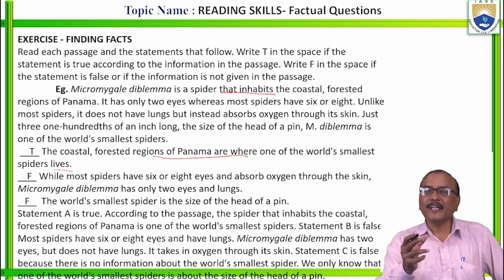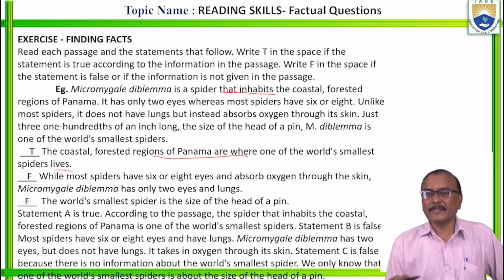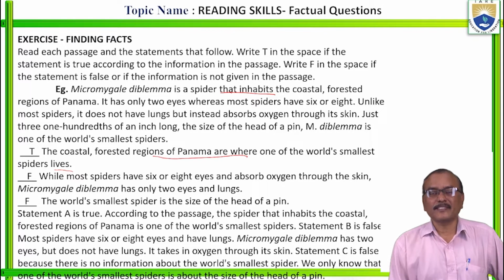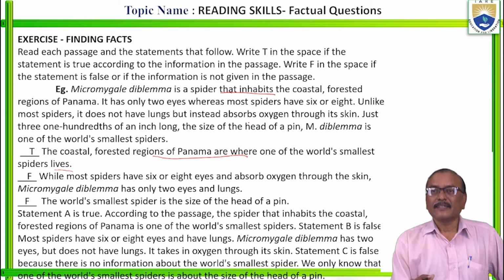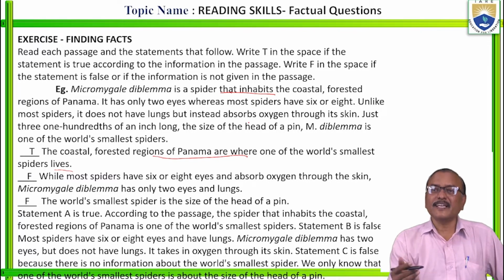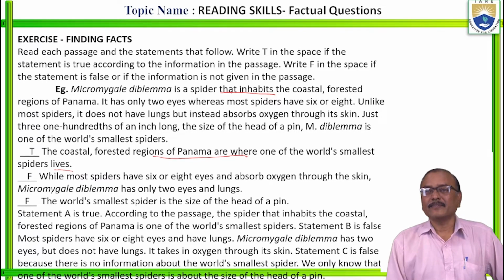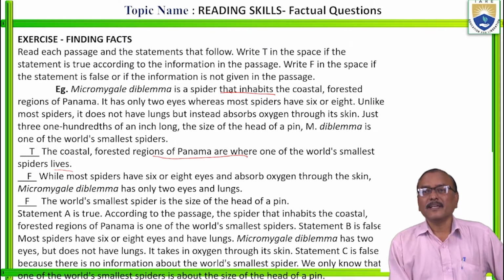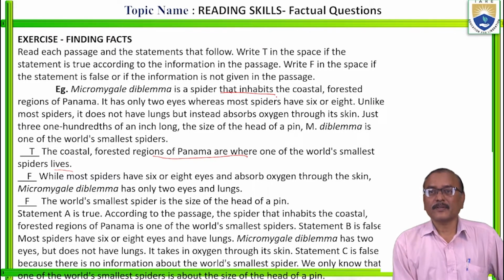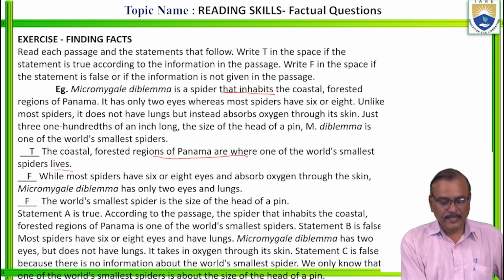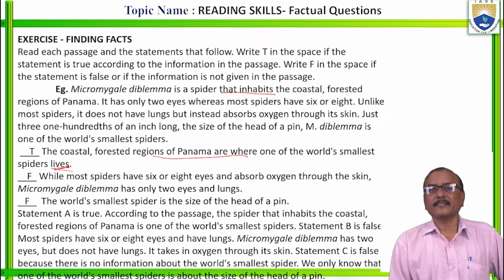So here the word is changed. A synonym is used here. It inhabits which area? It inhabits the coastal forested regions of Panama. There is only some change in the wording, but the meaning is the same. That's why this statement is true. Here he used inhabits, and in this one he used lives.